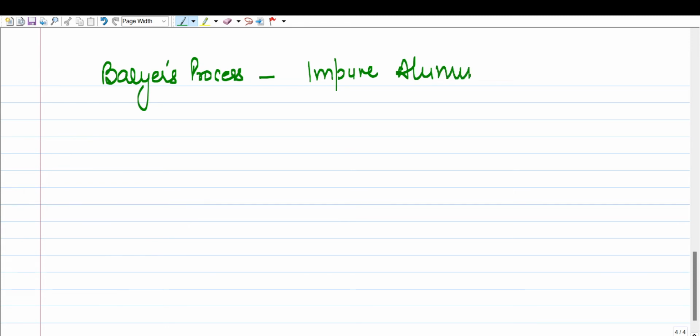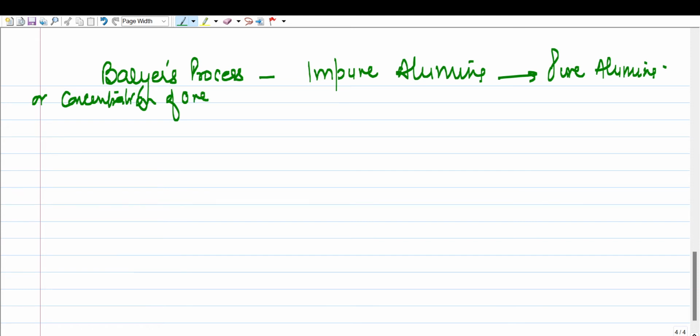Right. So first is Baeyer's process. So children, what is the aim of this process? It converts impure alumina to pure alumina. Okay. Now, it is also known as, what is another name? The another name is concentration of ore. Okay. Which chemical is used? It is conducted through sodium hydroxide concentrated solution.